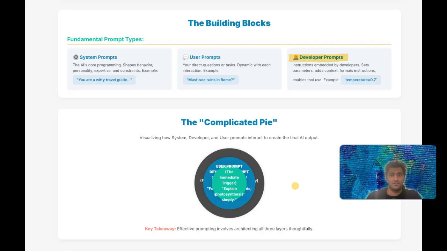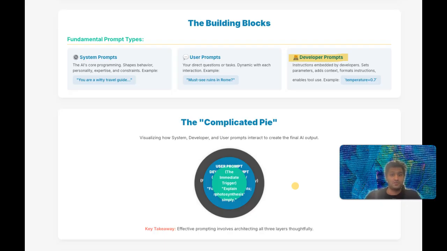Sometimes a developer prompt might instruct an AI to perform an intermediate step, like summarizing a large document provided by the user before attempting to answer a specific question about it. These developer-level prompts are crucial for building robust and sophisticated AI applications. They ensure the AI operates effectively, safely, and in alignment with the application-specific goals, often working invisibly to the end user, but shaping their experience significantly.